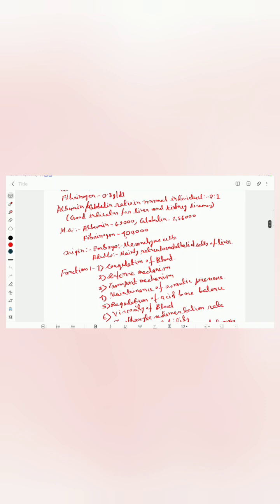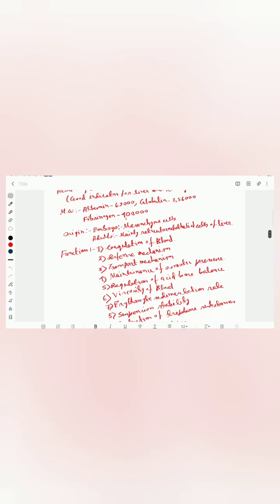Origin in embryo. Plasma proteins are formed from mesenchyme cells. First of all, albumin is formed and later other plasma proteins are formed. In adults, mainly the reticuloendothelial cells of the liver are the site of production of plasma proteins. Other sites are bone marrow, spleen, disintegrating blood cells, and some gamma globulins are produced from B lymphocytes.